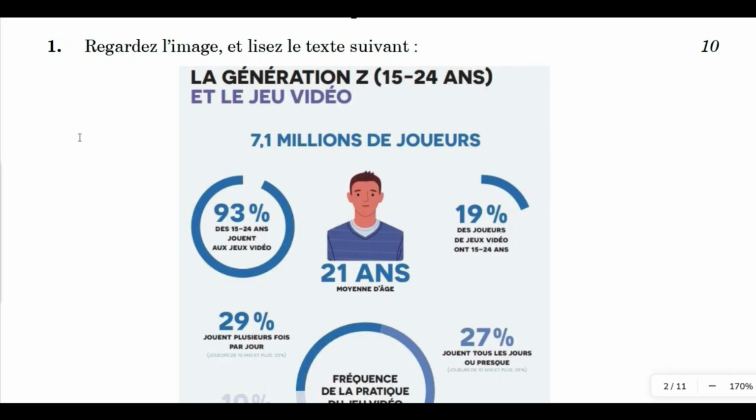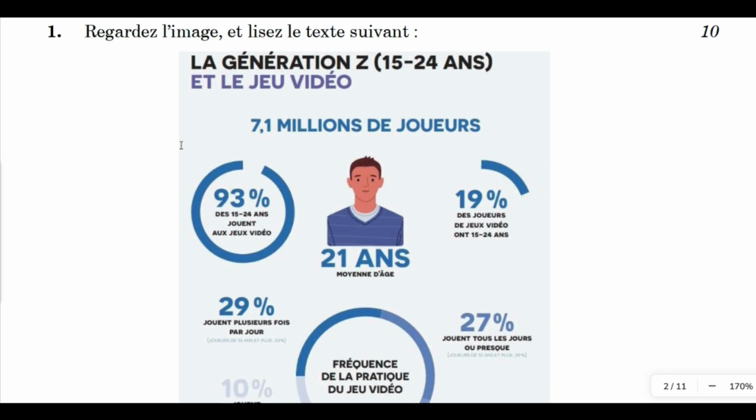As I mentioned in the instructions, I will first start with the image. Understanding the image. La génération Z, 15 ou 24 ans. That is Gen Z, 15 to 24 years. Let's solve the comprehension et le jeu vidéo, and the video games. 7,1 million de joueurs. 7.1 million of players.